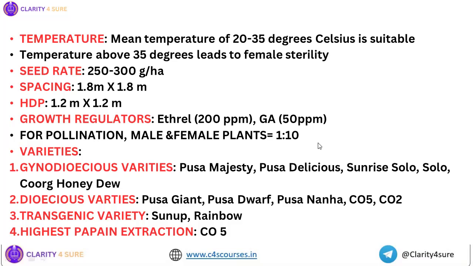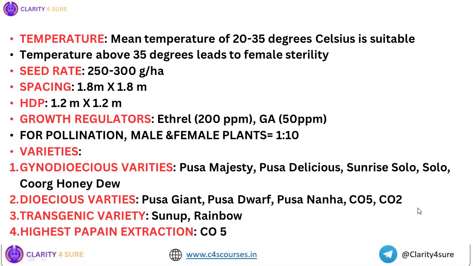Okay. Then next we'll come to the varieties. So gynodioecious varieties: Pusa Majesty, Pusa Delicious, Sunrise Solo, Solo, Cool Honeydew. And dioecious varieties are Pusa Giant, Pusa Dwarf, Pusa Nanha, CO5 and CO2. So I told you this is the thing that for dioecious varieties, we have to maintain a plant population of 1:10 male and female plants, right? Why? For pollination. But in which will we not see this problem? In case of gynodioecious varieties, right?